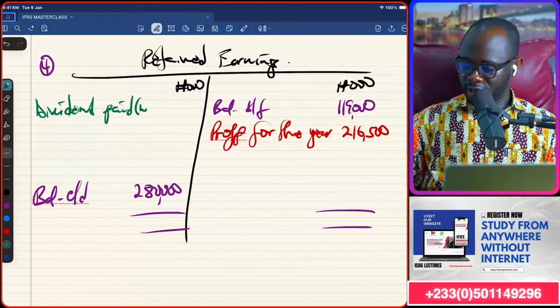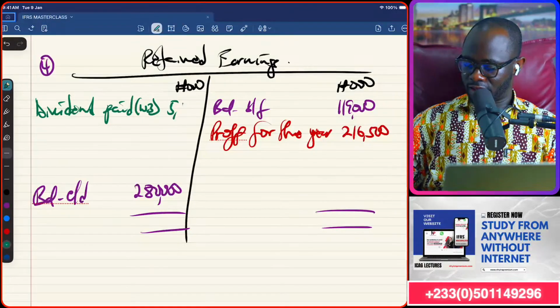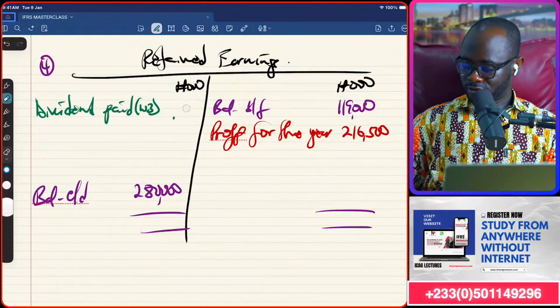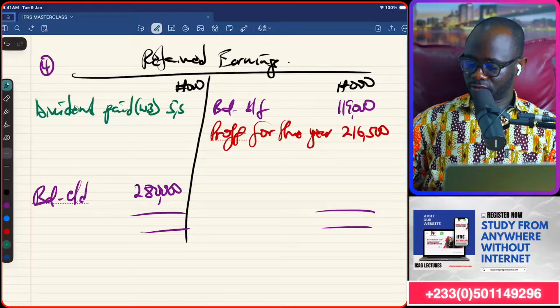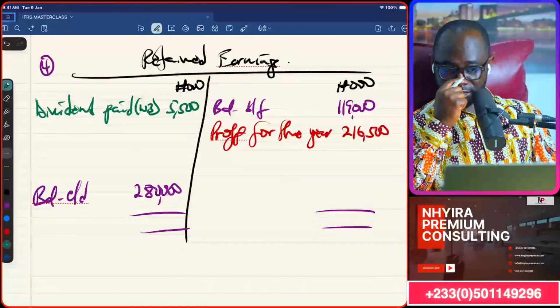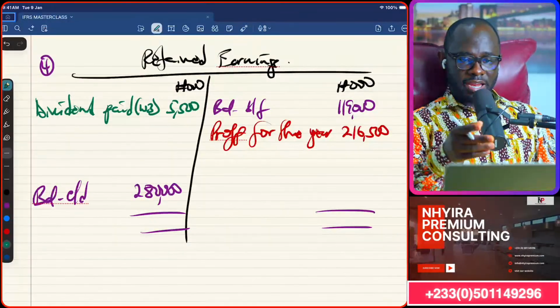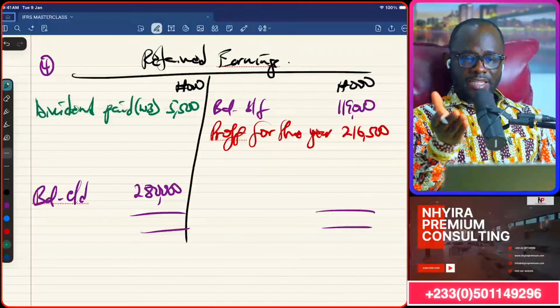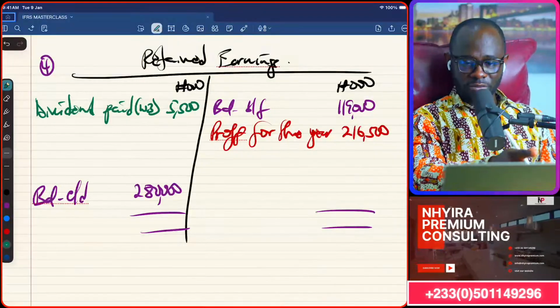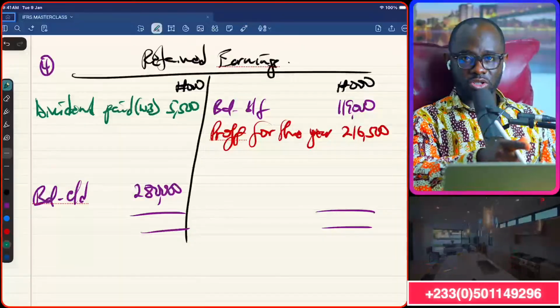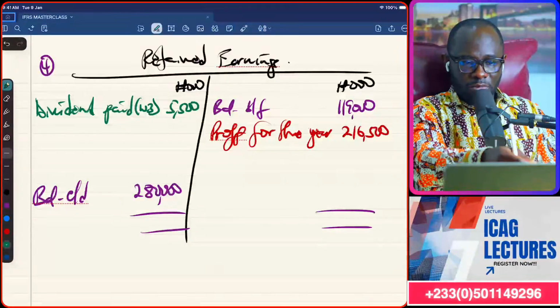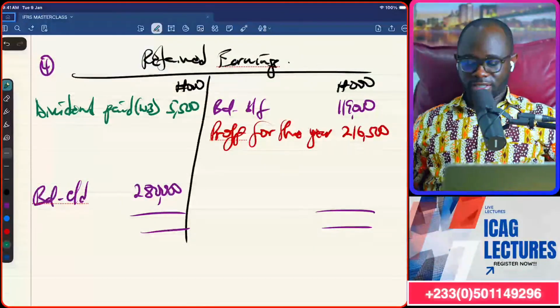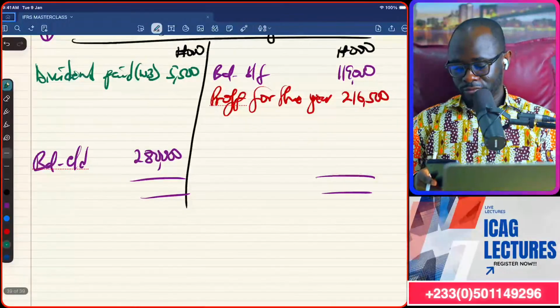So dividend paid coming from workings 3, 5,500. So we're going to balance this account. And it looks like the credit side is more than the debit side, which means the balancing figure becomes the bonus issue because it means they did the bonus issue from the retained earnings. So let's balance it and see.